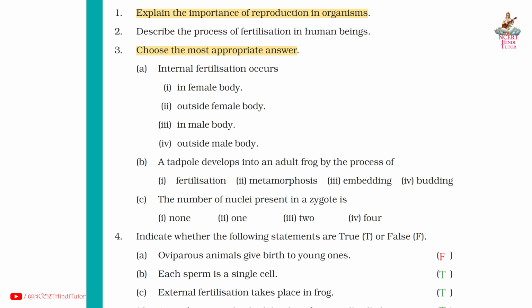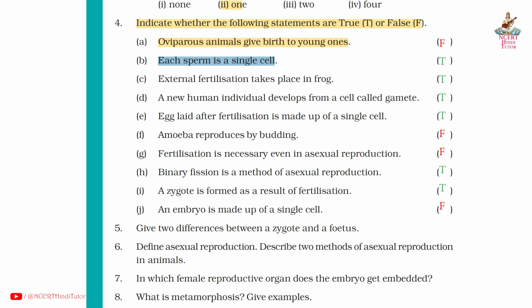Question 4. Indicate whether the following statements are true T or false F. A. Oviparous animals give birth to young ones. Answer false. B. Each sperm is a single cell. Answer true. C. External fertilization takes place in frog. Answer true. D. A new human individual develops from a cell called gamete. Answer true. E. Egg laid after fertilization is made up of a single cell. Answer true.